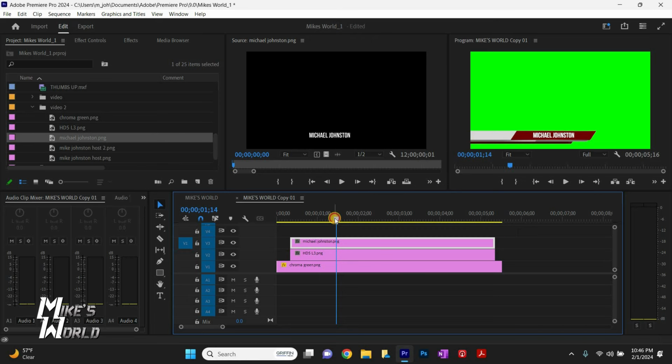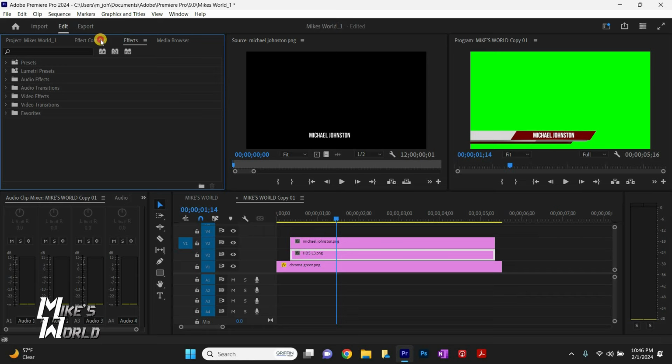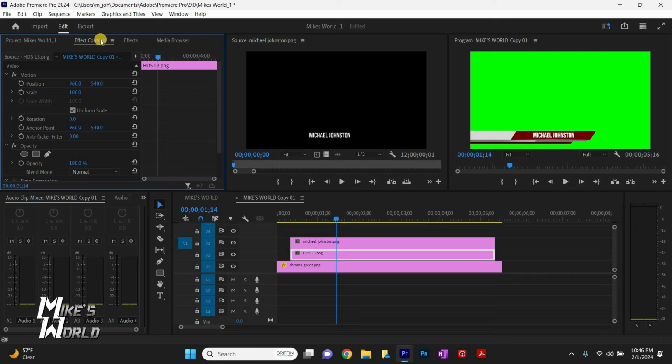So, yes, we're going to animate the banner. We'll go up here to Effect Controls, because we're not actually going to crop this. We're just going to move it. So this time, with the keyframes, unlike before where we were using crop, we're going to use position to actually move the banner. We're going to go over here to the beginning and add our keyframe for motion.